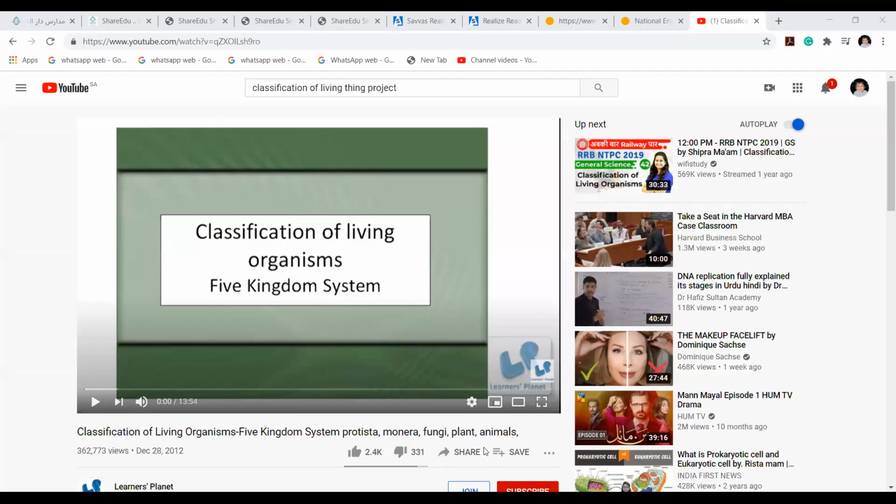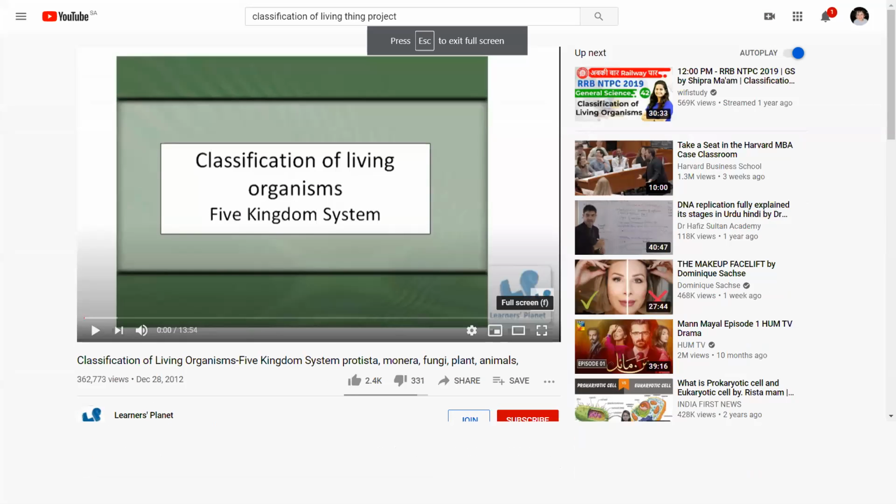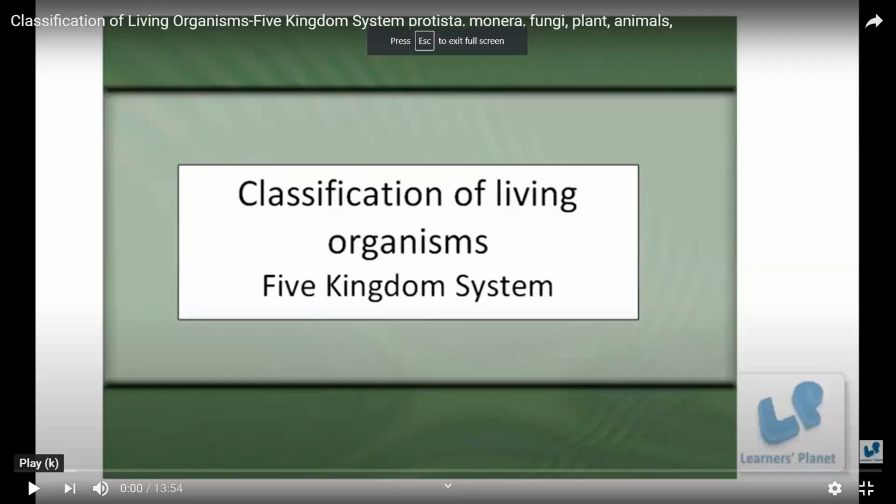So we'll just do a small activity today in the class. You will take a paper and try to make what is called a mind map, or a summary. For example, if I make this kind of map, which divides things up, it becomes easy for you all to study. This is a way to learn science very well. Just see the video first.